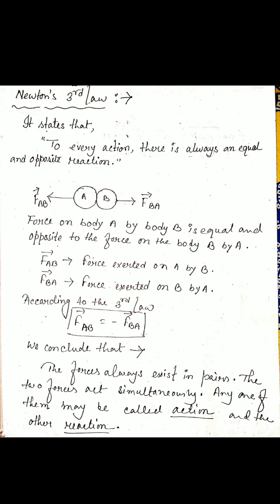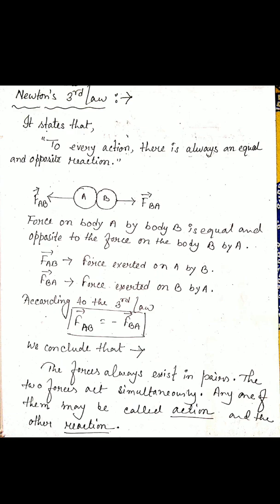FAB is the force exerted on A by B, and FBA is the force exerted on B by A. According to the third law, if we consider FAB as the action, then FBA is the reaction. These two are equal but in opposite directions.